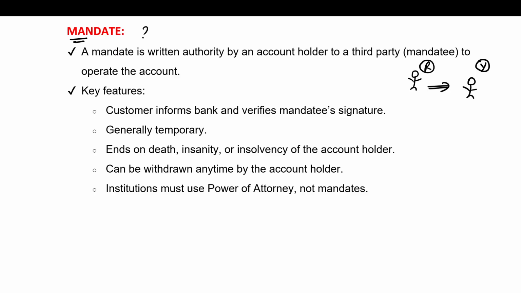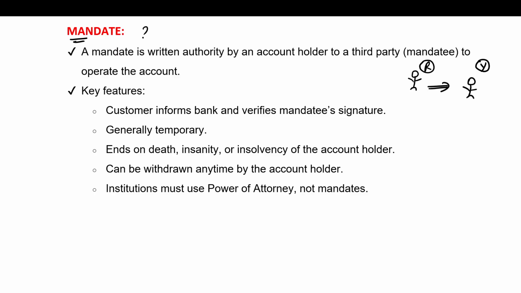Now, mandate is used when the account holder temporarily wants someone else to withdraw money, deposit checks, make payments. And some of the key features of mandate are the account holder has to inform the bank in writing. Now, why will the bank believe that Y has the authority to withdraw the money, to deposit the check, to make the payment? Because R has specifically informed the bank in writing about this mandate.